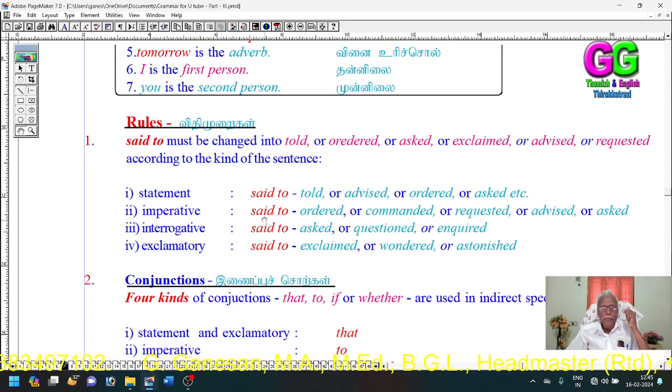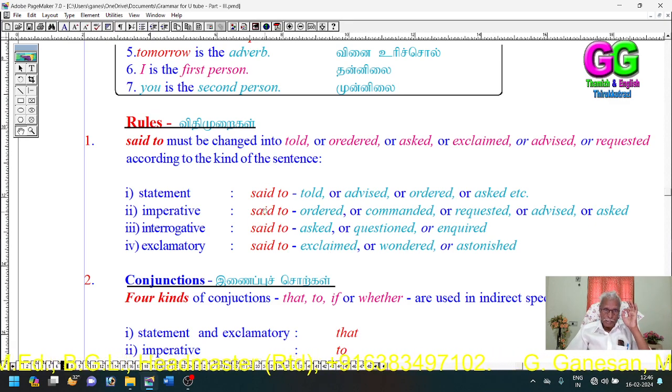Then imperative: said to should be changed into ordered, commanded, requested, asked, or advised. Interrogative: said to should be changed into asked, requested, questioned or inquired. Exclamatory: said to should be changed to exclaimed, wondered or astonished.